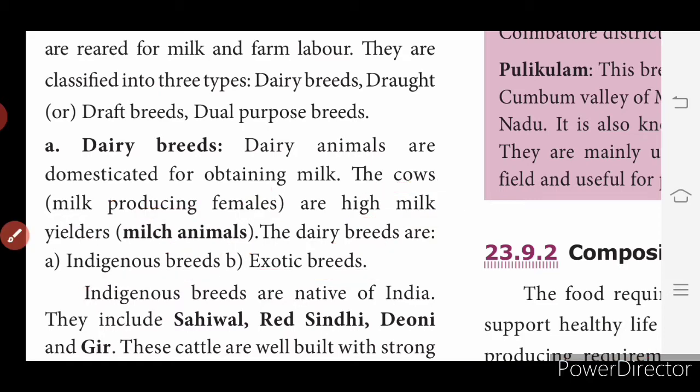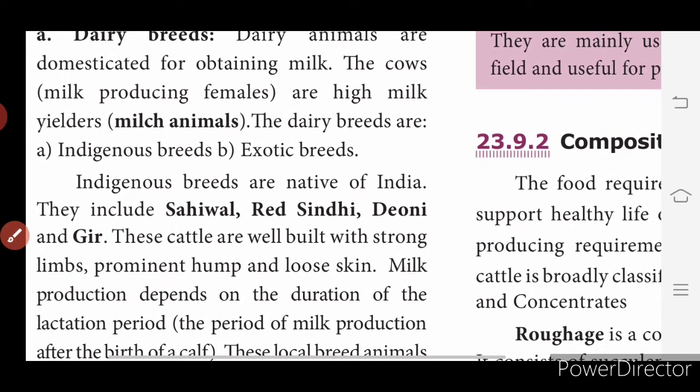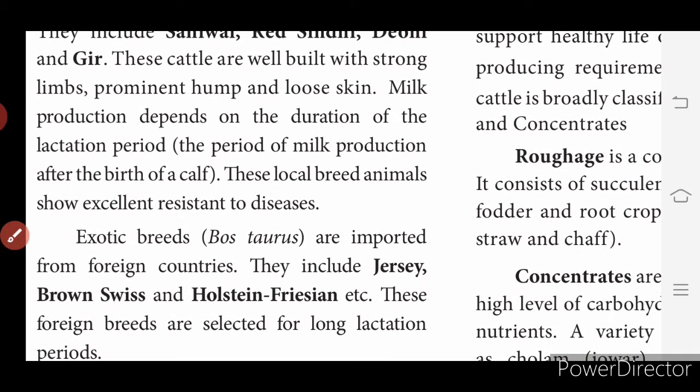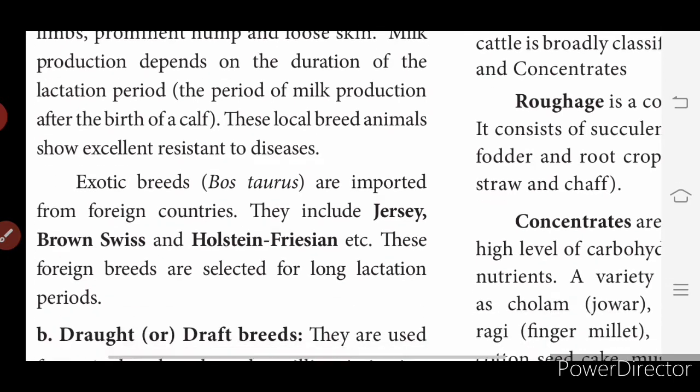So what are the types of dairy breeds? Indigenous breeds and exotic breeds. So what are indigenous breeds? These are native to India, and include Sahiwal, Red Sindhi, Deoni and Gir. Milk production depends on the duration of the lactation period. Lactation period means the period of milk production after the birth of a calf. These local breed animals show excellent resistance to diseases.